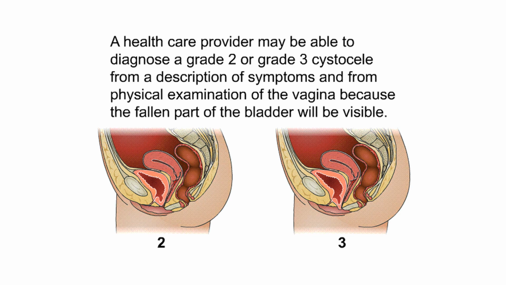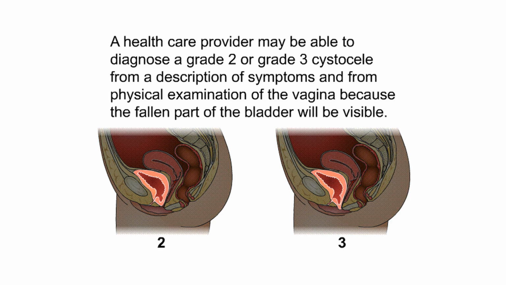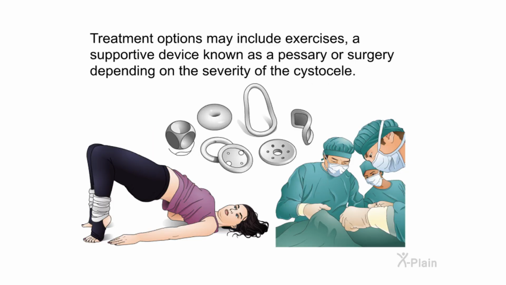A healthcare provider may be able to diagnose a grade 2 or grade 3 cystocele from a description of symptoms and from physical examination of the vagina because the fallen part of the bladder will be visible. Treatment options may include exercises, a supportive device known as a pessary, or surgery depending on the severity of the cystocele.